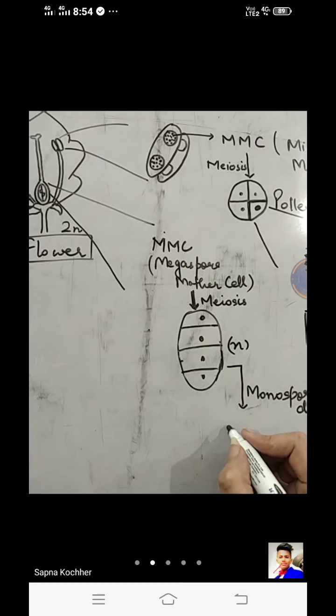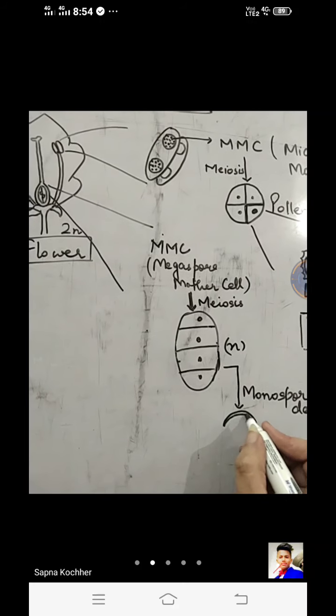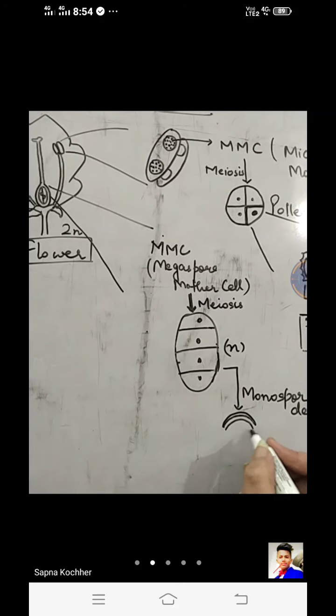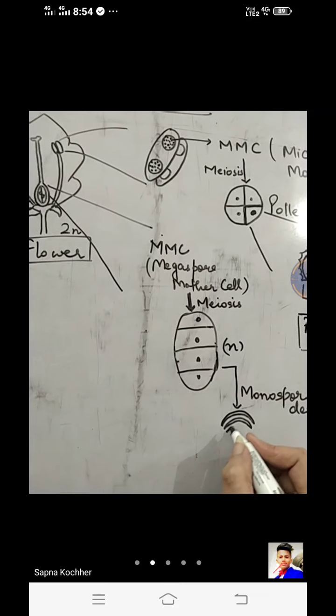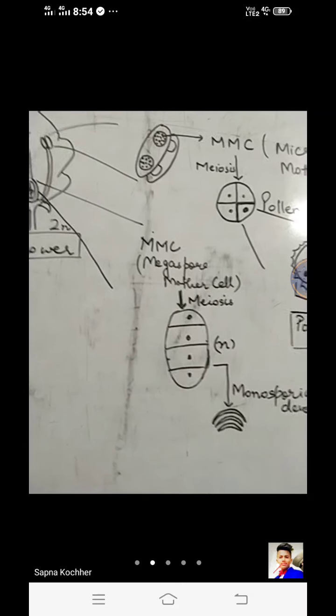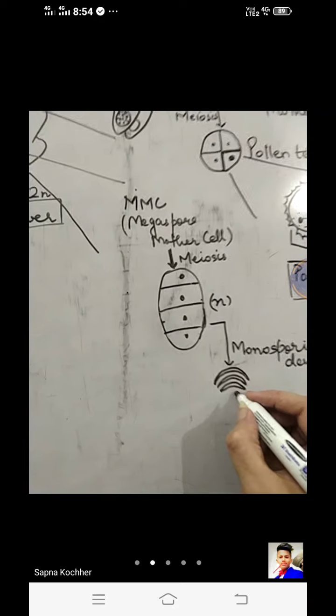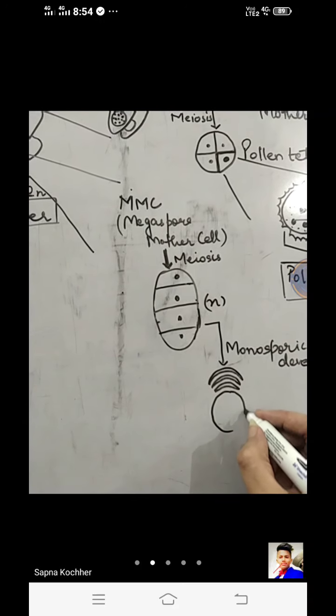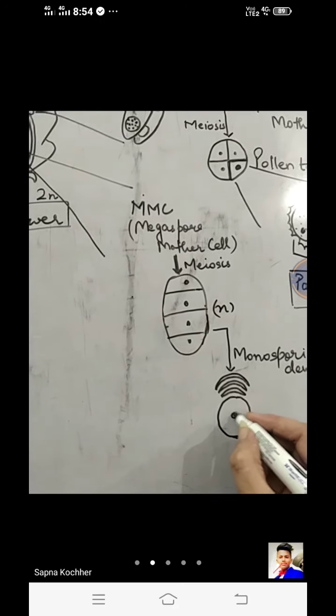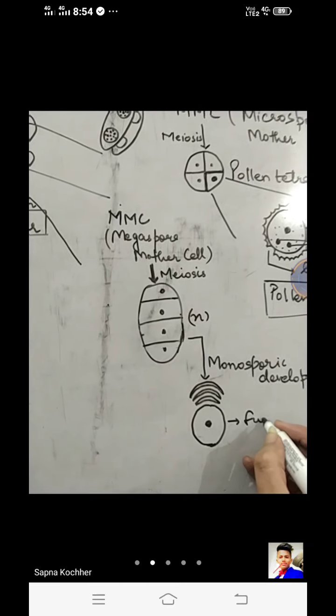So how does it take place? The 3 are getting degenerated. So this is the first megaspore, second megaspore and the third megaspore. They have been degenerated and only one becomes functional. This is the functional megaspore.